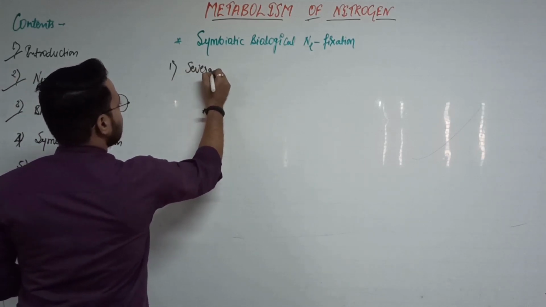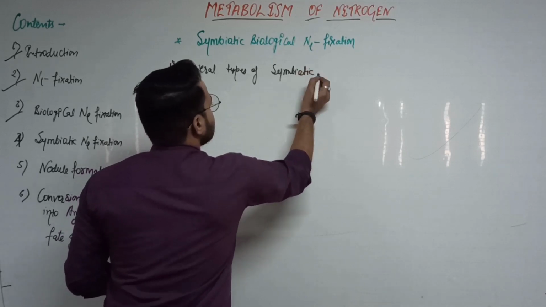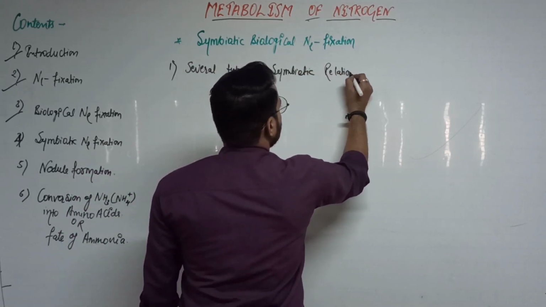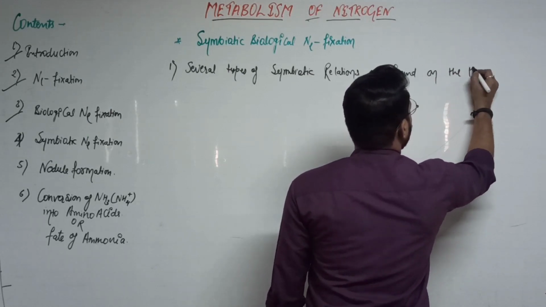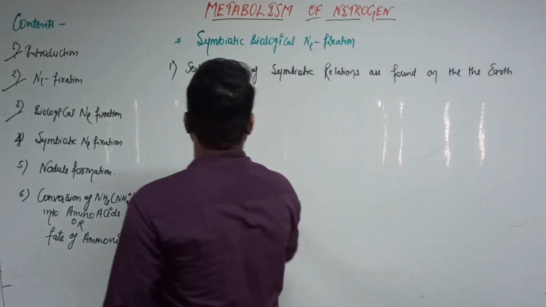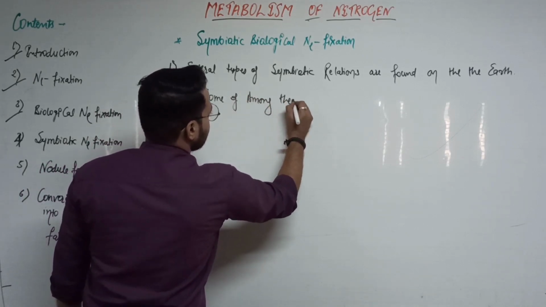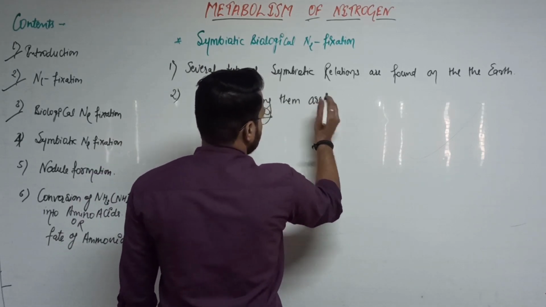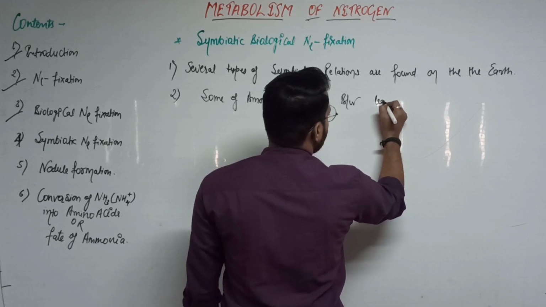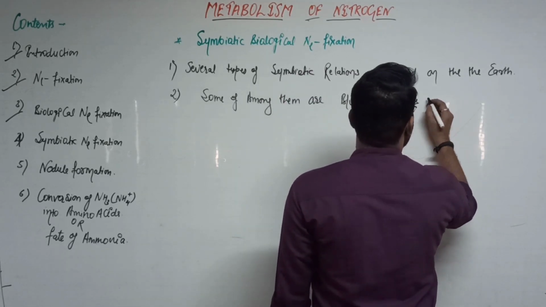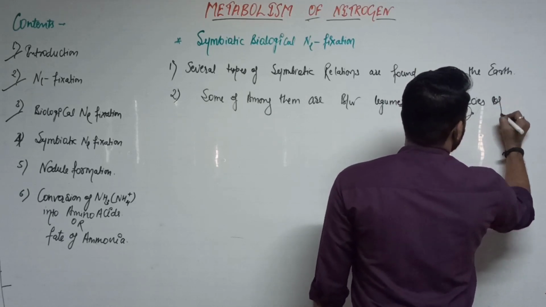Let's write about this. Several types of symbiotic relations are found on the earth, and some of them are between legumes and some species of bacteria.